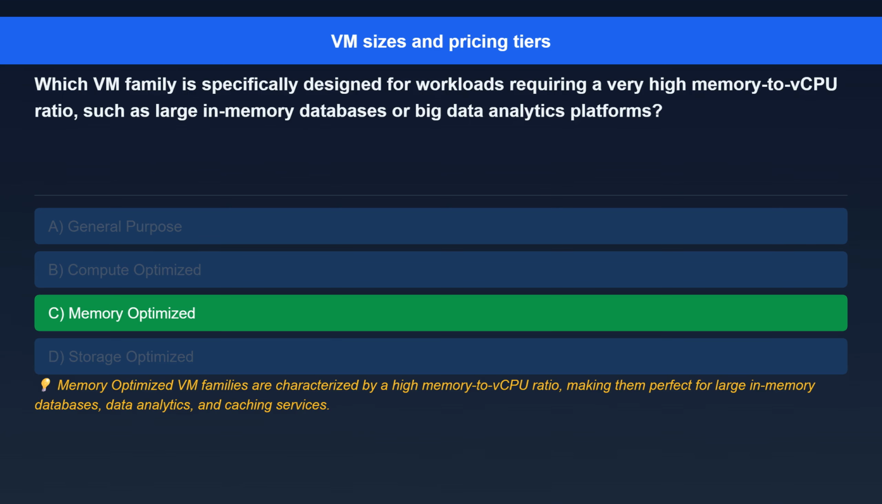The correct answer is Memory Optimized. Here's the explanation. Memory Optimized VM families are characterized by a high memory-to-vCPU ratio, making them perfect for large in-memory databases, data analytics, and caching services.